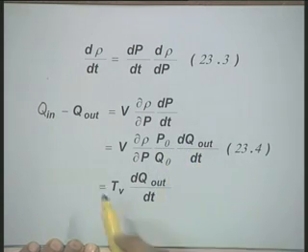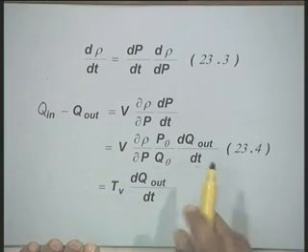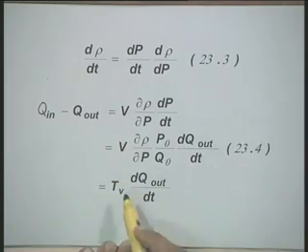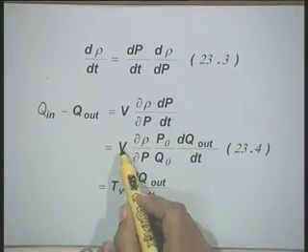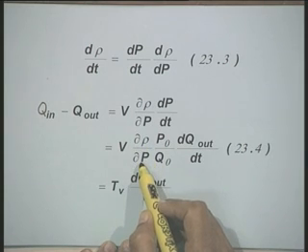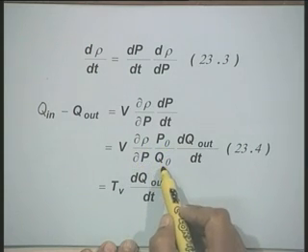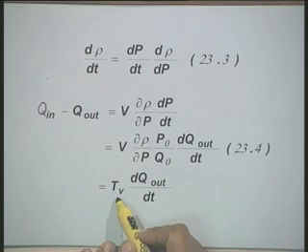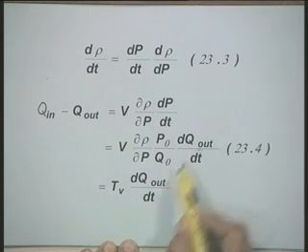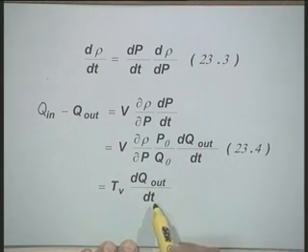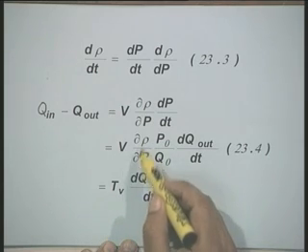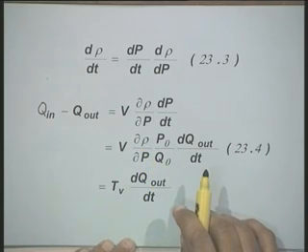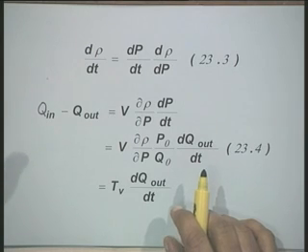Here in this equation, we will represent this total term, V d rho by dp into Po by Qo, by a constant called TV, multiplying dQout by dt. Now here this term d rho by dp is a known quantity.